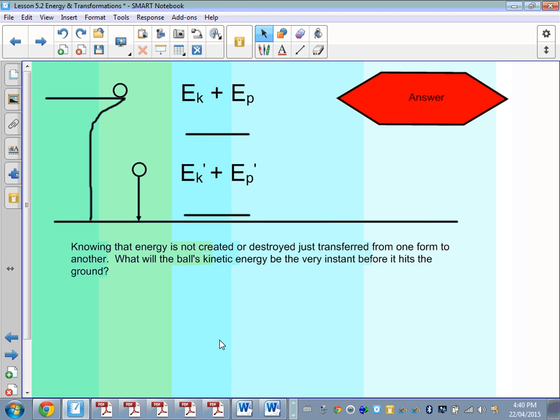As the ball moves down, the ball is going to fall from a height at which it had potential energy. All of that is going to be transferred until just before the ground. Obviously, when it hits the ground, that's an external force that acts on the ball. By the way, we do not treat gravity as an external force. So what is the kinetic energy before it hits the ground?